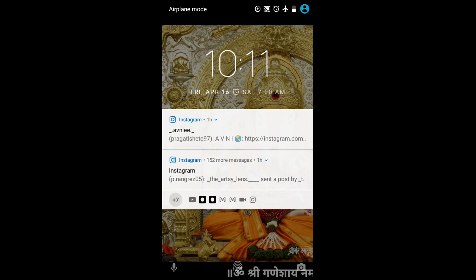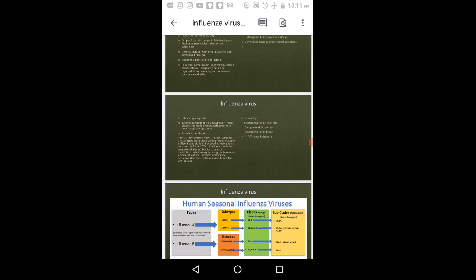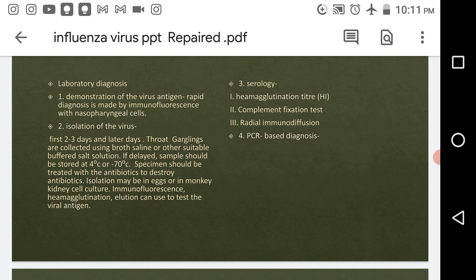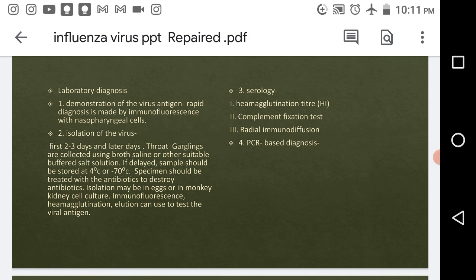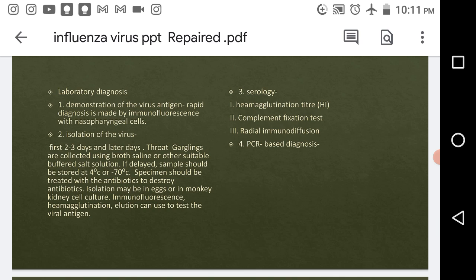What we'll do first is inoculate the sample into the eggs, or we can inoculate into monkey kidney cell culture.